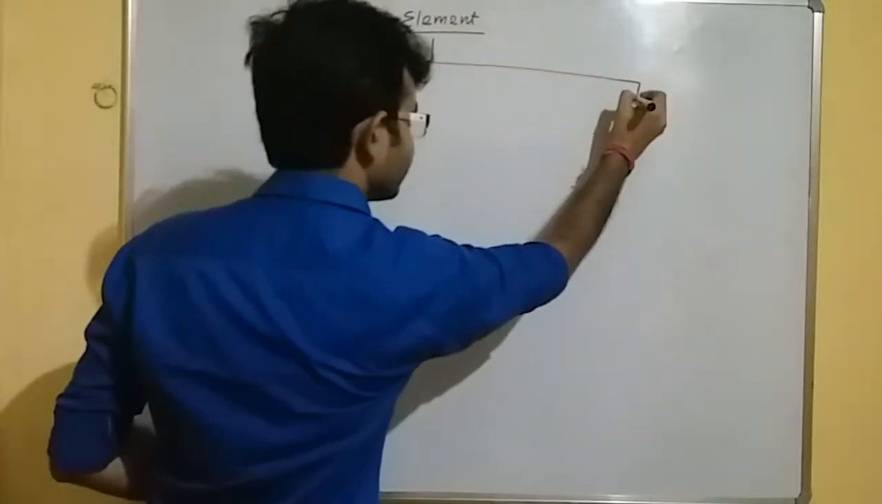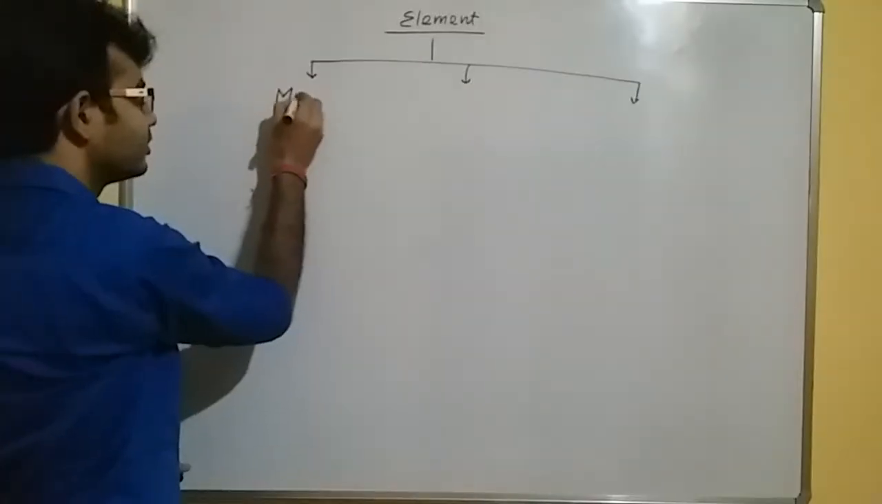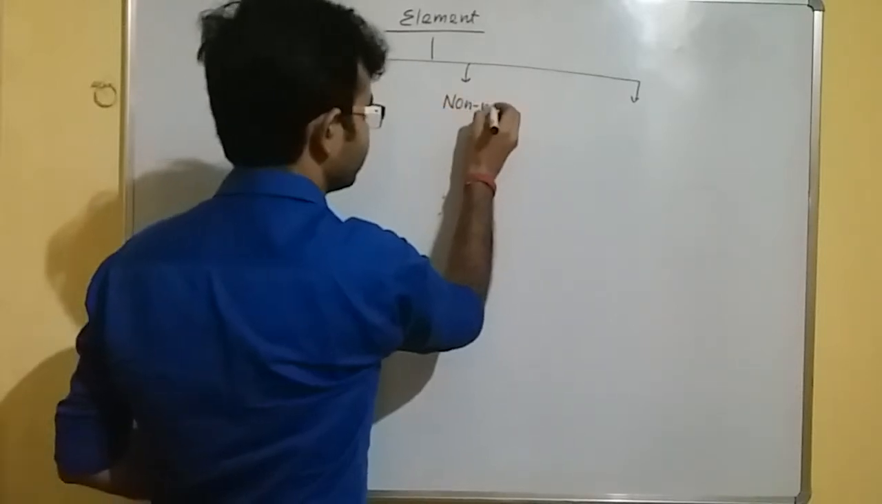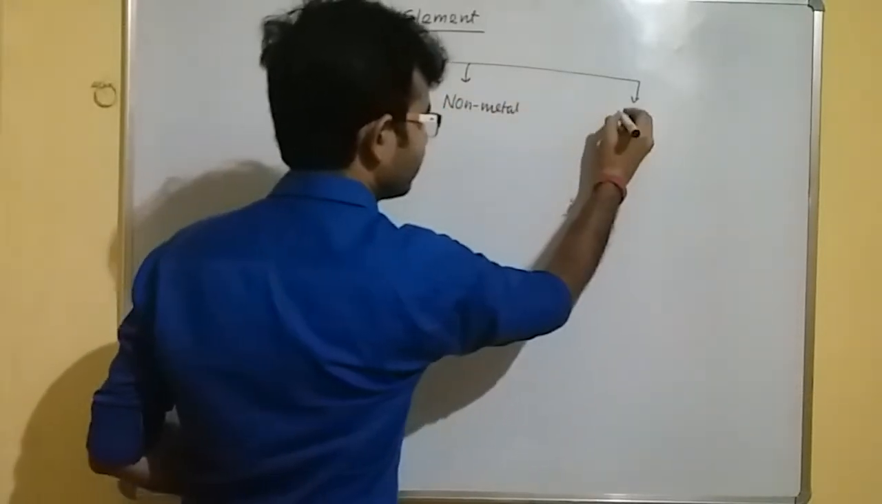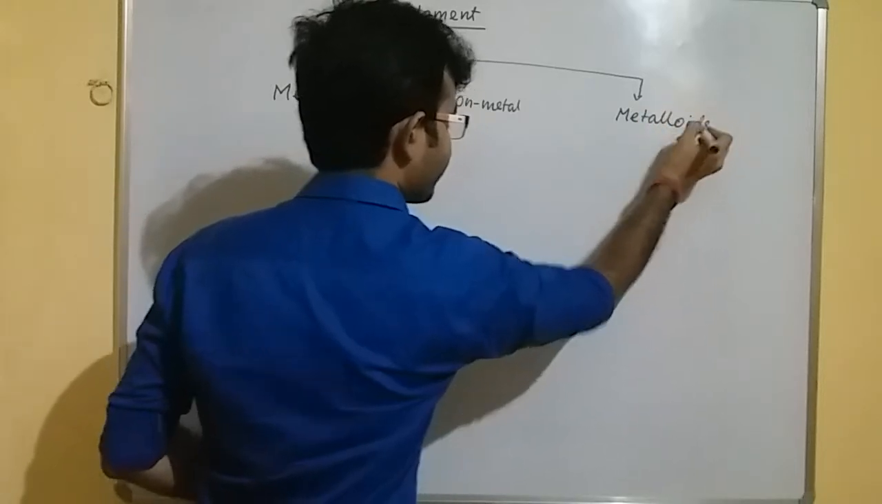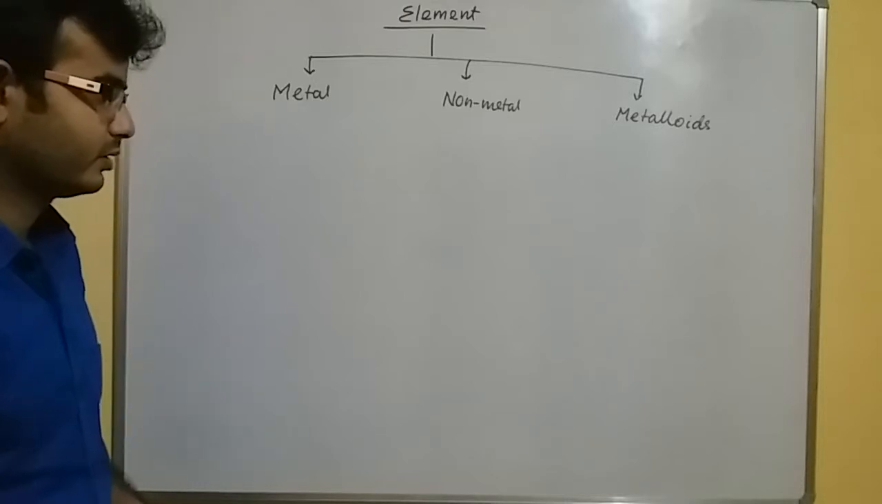Here elements can be classified into three categories. We already discussed about it. These are metal, non-metal, and metalloids.